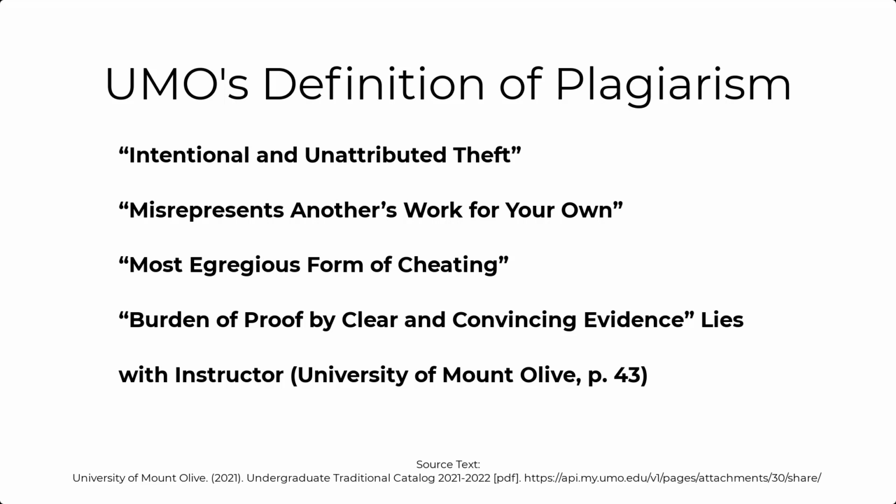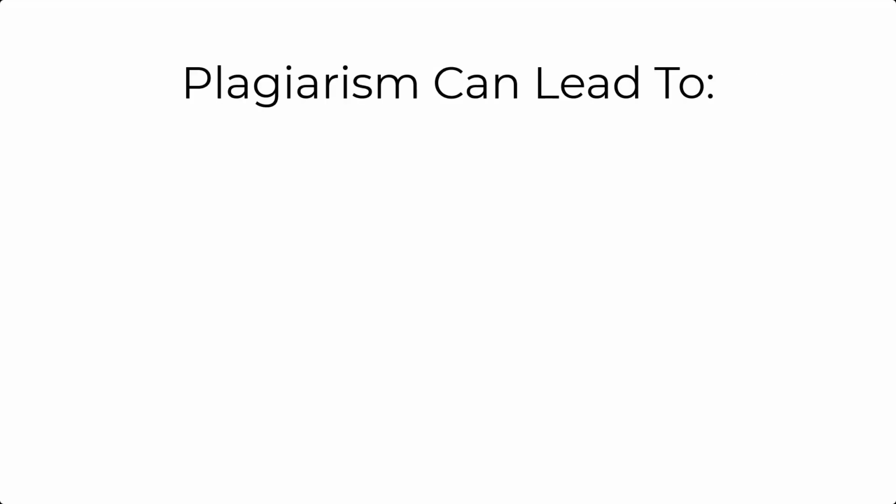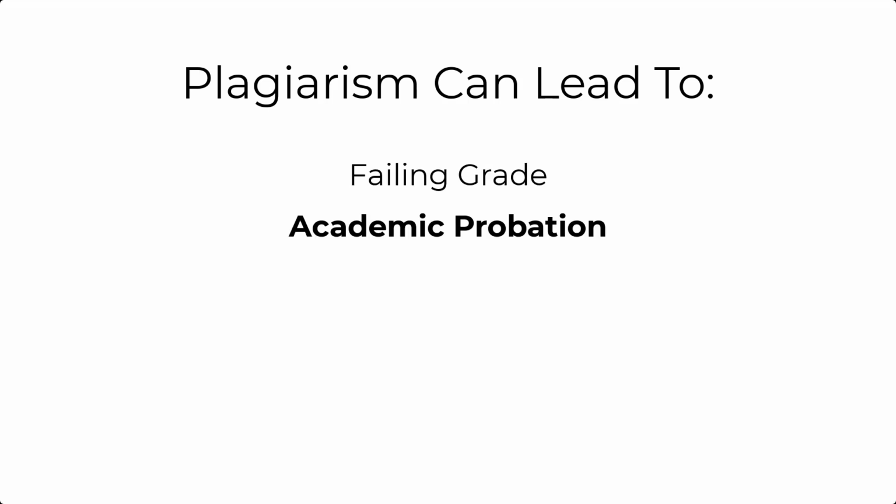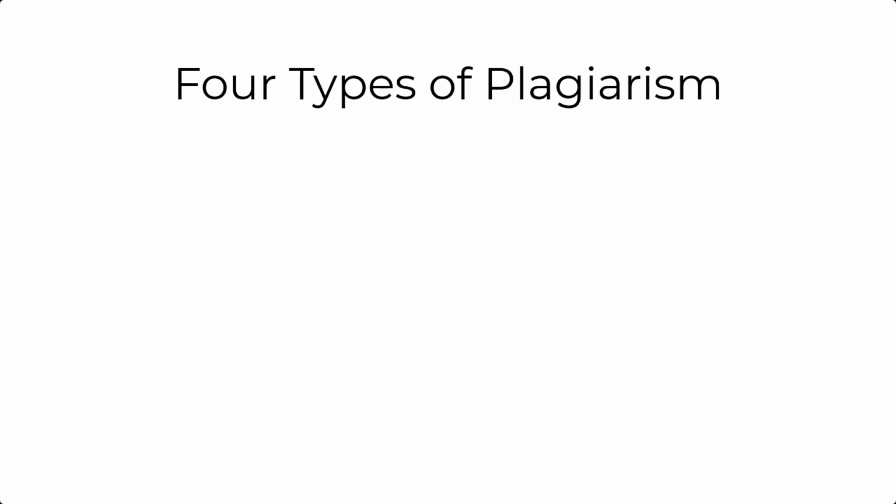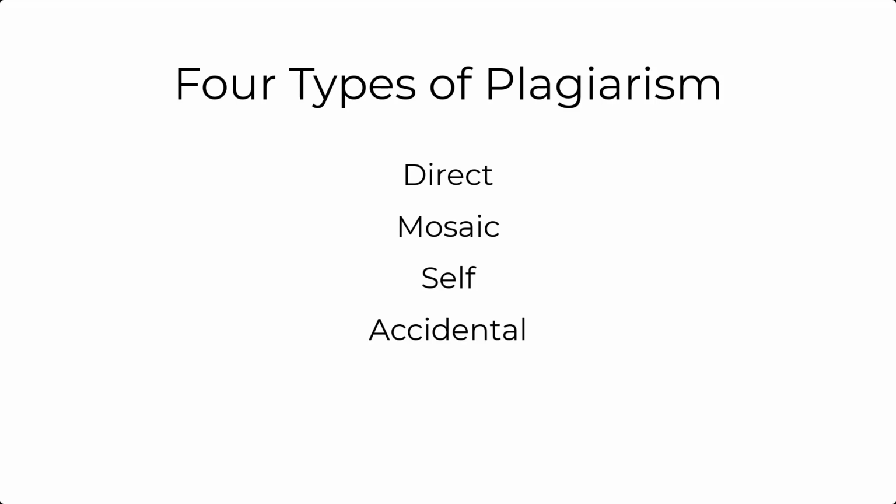While UMO's definition requires the student's intent to commit plagiarism, many others do not see intent as being relevant. It's best to understand the different types of plagiarism and how to avoid plagiarism altogether. If you are found guilty of plagiarism, it can lead to a failing grade, academic probation, and expulsion. There are 4 types of plagiarism: direct, mosaic, self, and accidental.